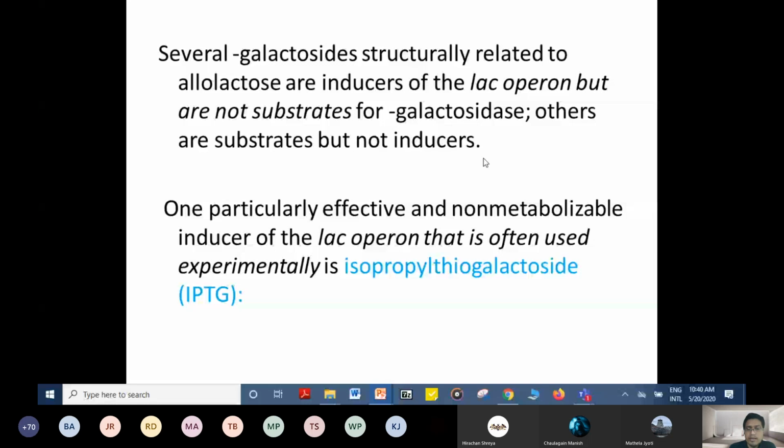And if we are to study the metabolism, we can incorporate a differently radioactive-labeled lactose and provide it to the E. coli, and see how it metabolizes that lactose. One powerfully effective and non-metabolizable inducer of the lac operon often used is isopropyl thiogalactoside, whose structure we have seen also.